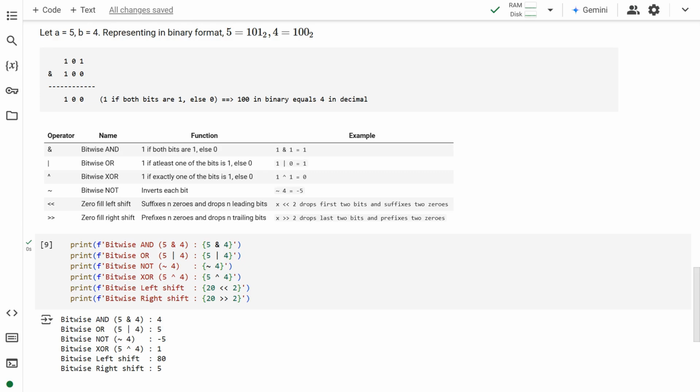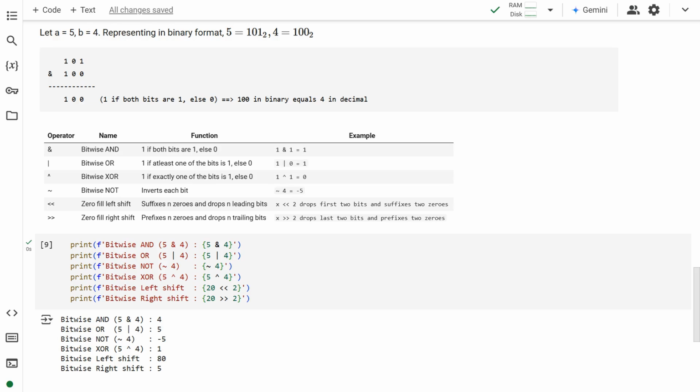The decimal number 5, when written in binary format, is 101. The decimal number 4 becomes 100. Now we compare the binary numbers, bit by bit. AND will return true if both the bits are 1. So, 1 and 1 will return 1. 0 and 0 will return 0. 1 and 0 will return 0. So the resulting number is 100, which when converted back to decimal representation, would become 4. The same process applies for bitwise OR, bitwise XOR and bitwise NOT.